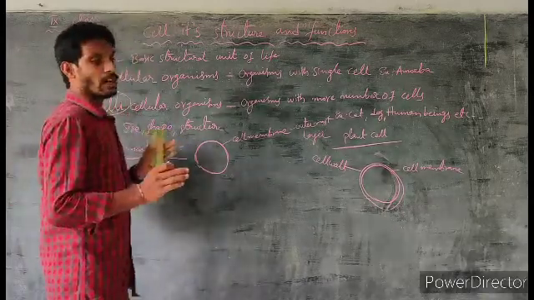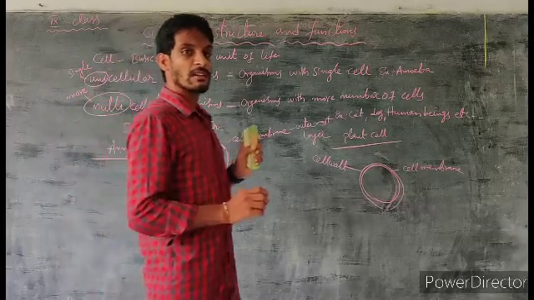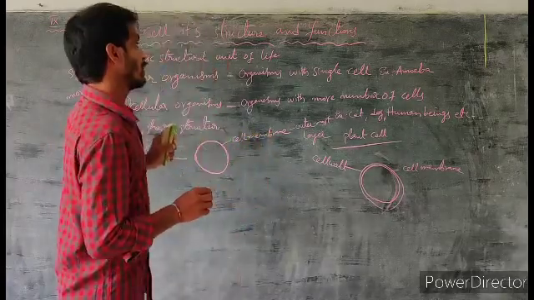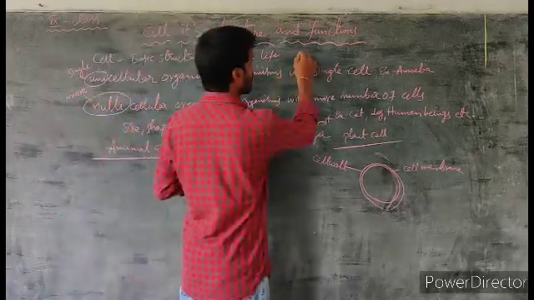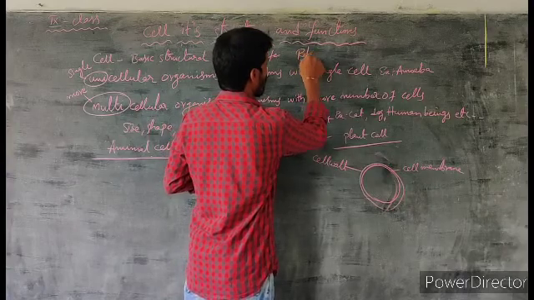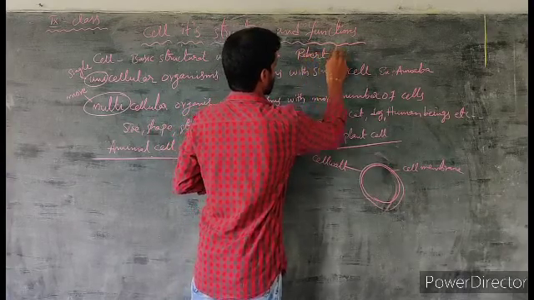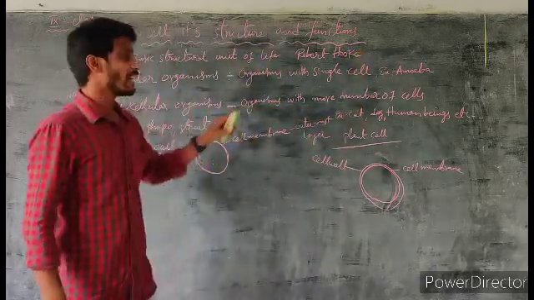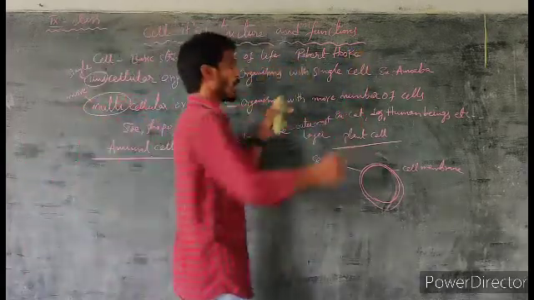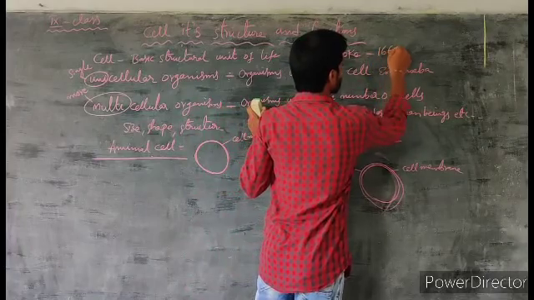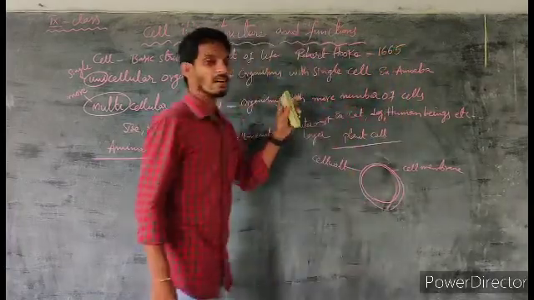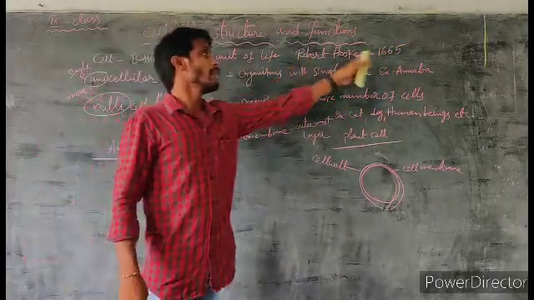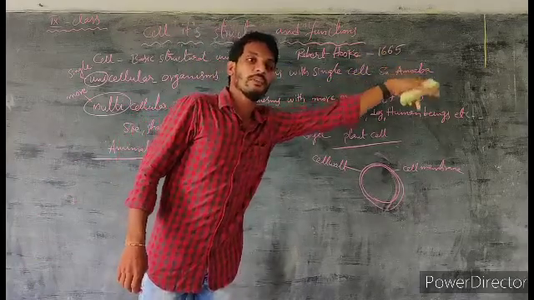Okay. First of all, who discovered the cell? The cell was first discovered by Robert Hooke. In which year? In 1665.